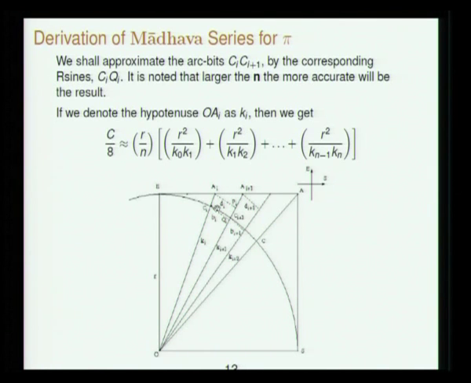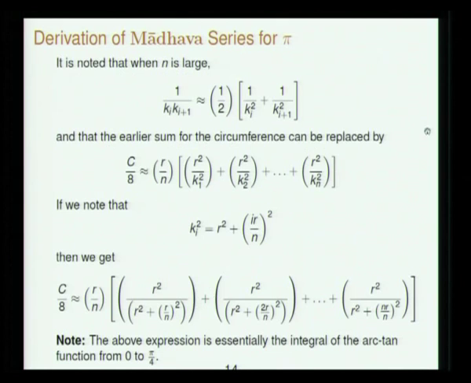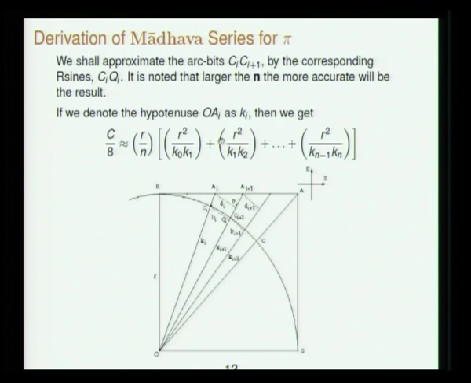You are estimating the Ci plus 1, and each of them is written in terms of this OAI plus 1, and OAI plus 1 and OAI, they are called Ki plus 1. So immediately you get this nice expression.